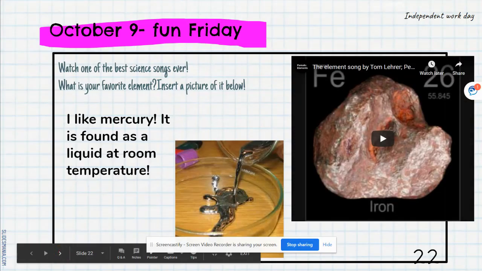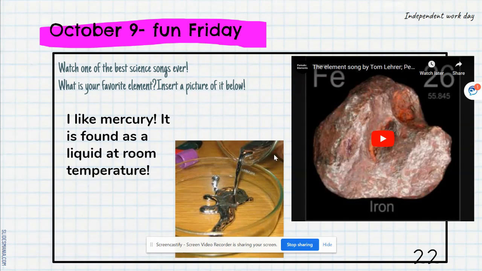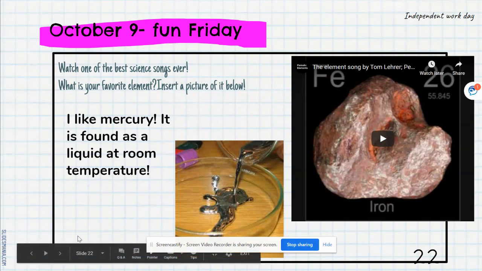And then Friday was purposely light. You were supposed to watch a video. A great song. You maybe listened to it last year as well, the Element Song by Tom Lehrer, and then just pick your favorite element. You didn't have to post these. I will look at them when you turn in your digital notebook at the end of this unit.